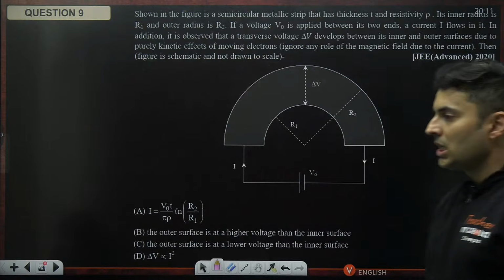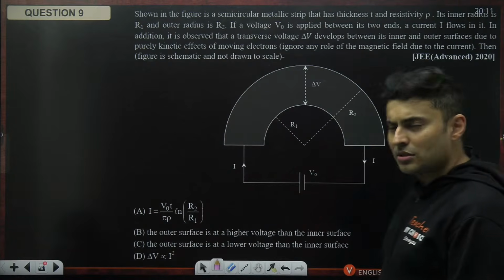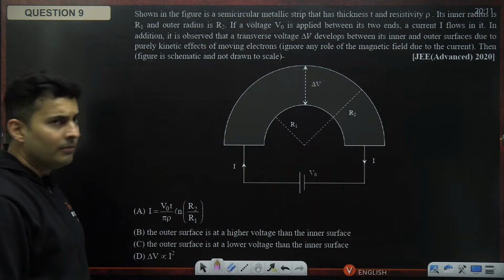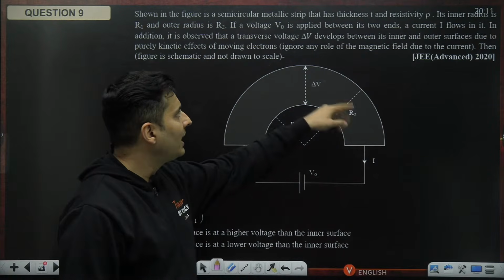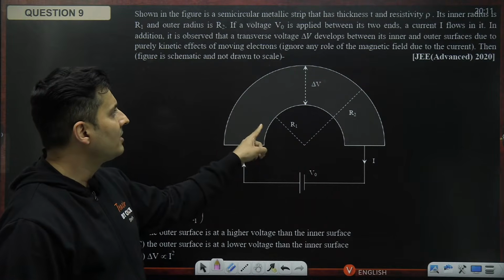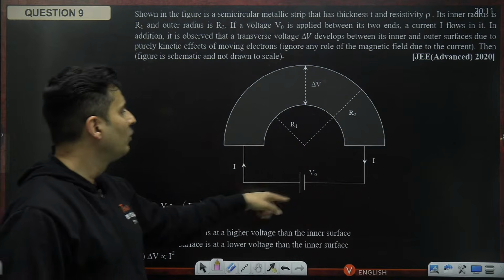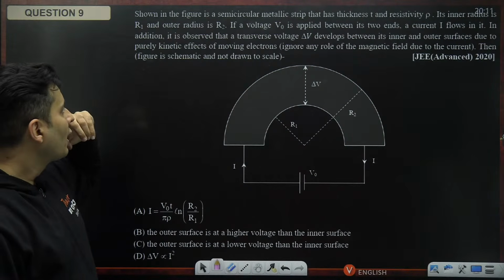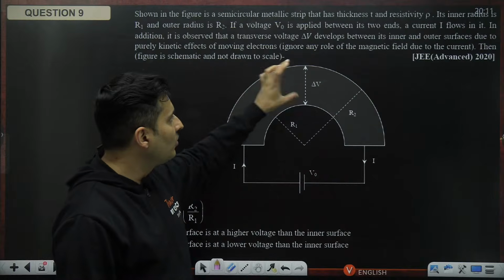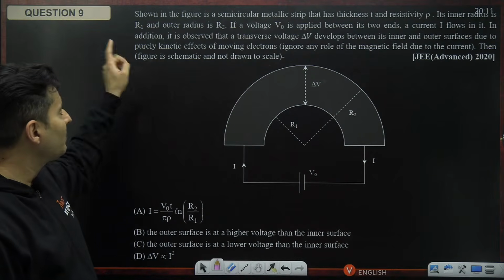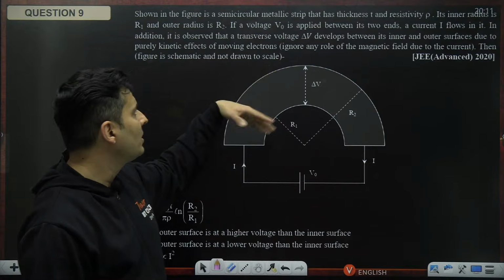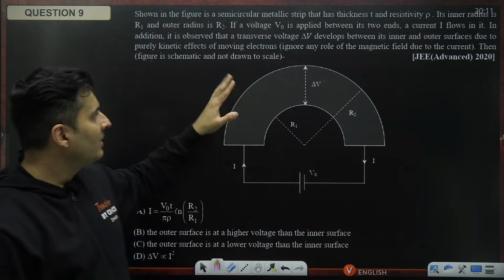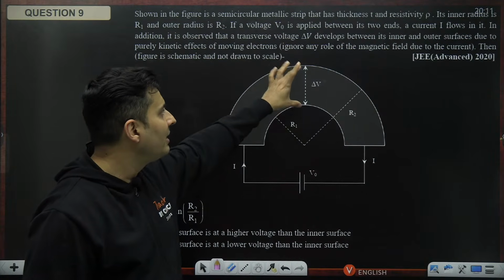Okay. I think this was the last question. Yes, I had planned for 9 questions, so this is the last question. As seen in this diagram, there is a semicircular metallic strip which has a thickness, resistivity, inner radius, outer radius, a voltage which is applied, and a current I which flows in this part. A transverse voltage develops between the inner and the outer surface purely due to the kinetic energy of the moving electrons. That means the mechanical part. Ignore electromagnetism in that, the voltage part between the ends.